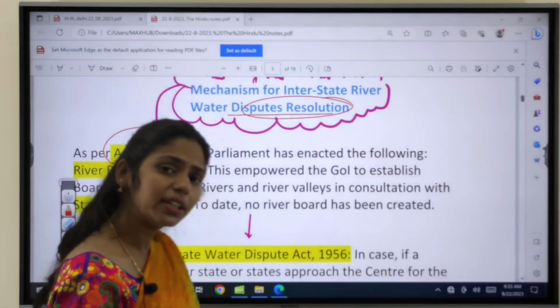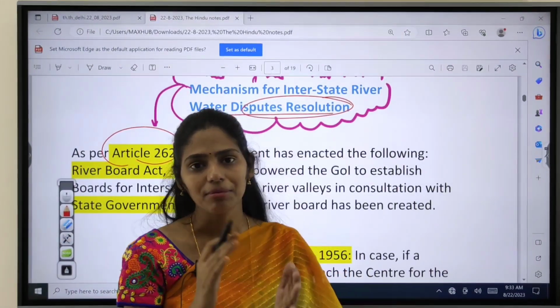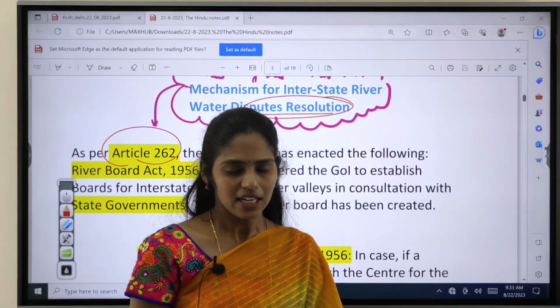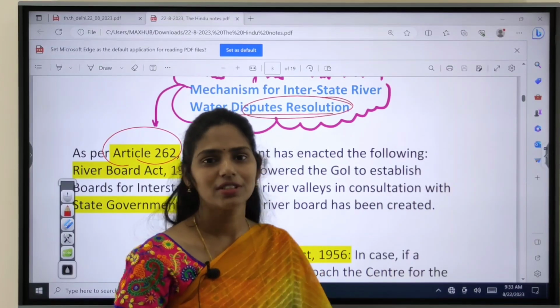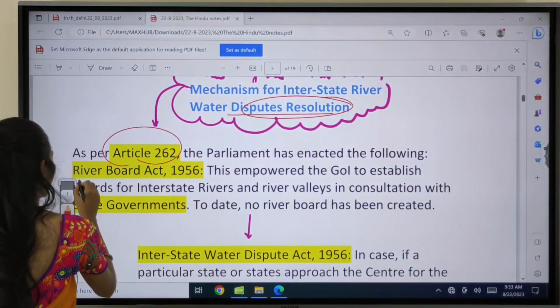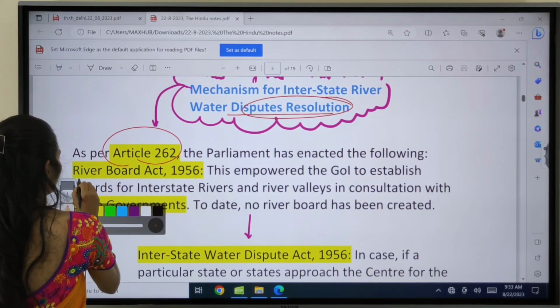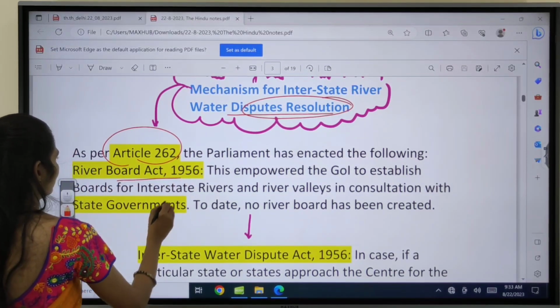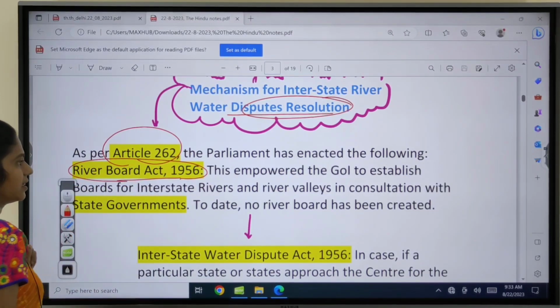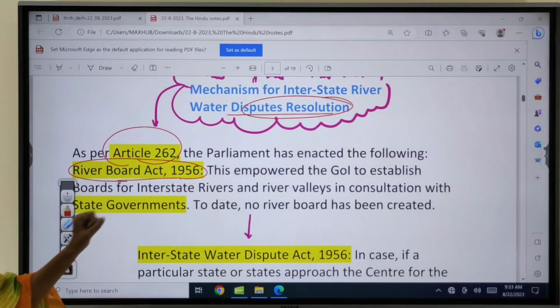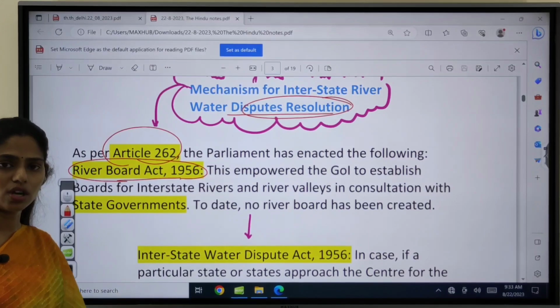We have to see whether Parliament has used this power or not. Yes, of course, Parliament used this power and came up with the enactment of the River Board Act of 1956. So what does the River Board Act of 1956 talk about?